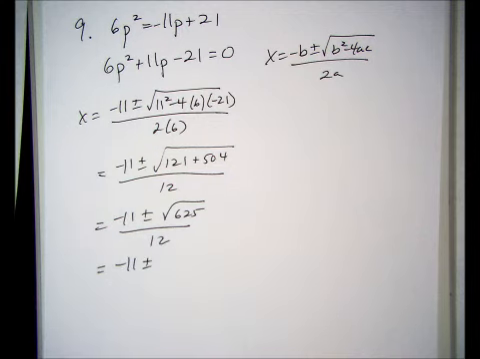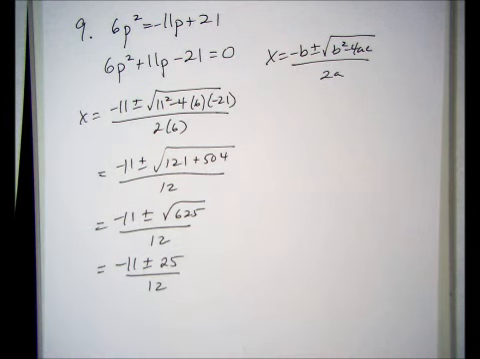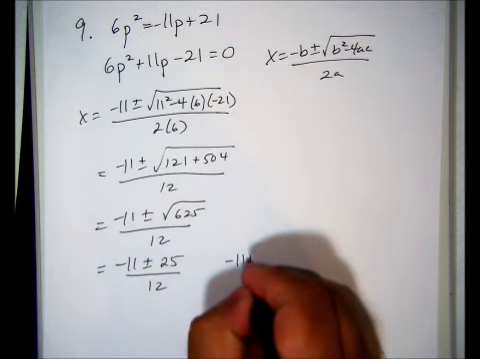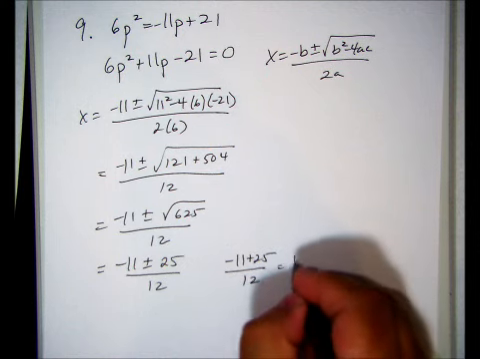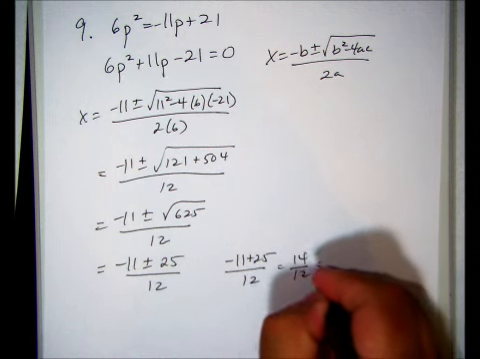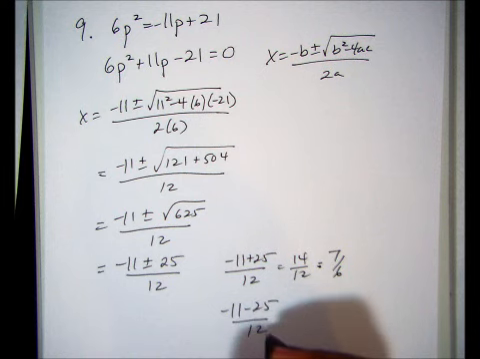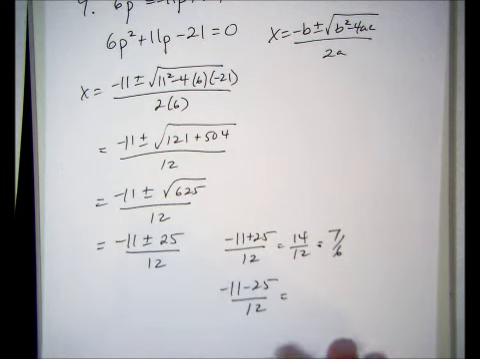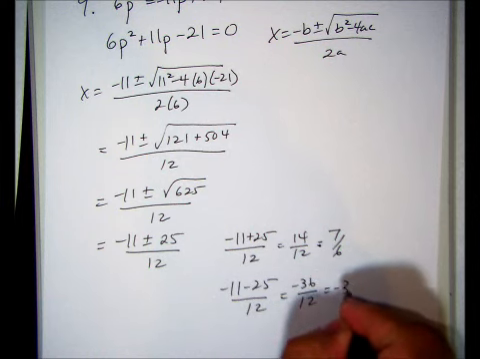I think it's 25. Yep, double check it on the calculator. Okay, so we worked that out. That's going to be -11 plus 25 over 12. That makes that what? 14 over 12, or 7/6. Then we have -11 minus 25 over 12, -36 over 12, making it -3.